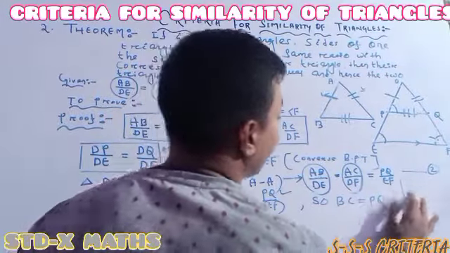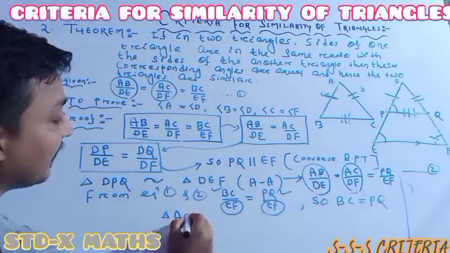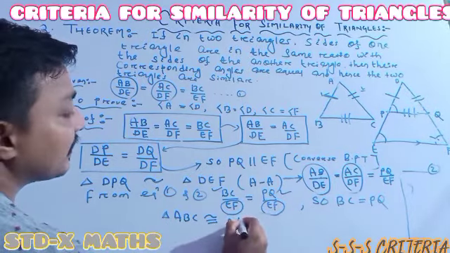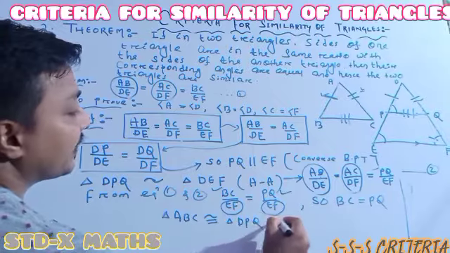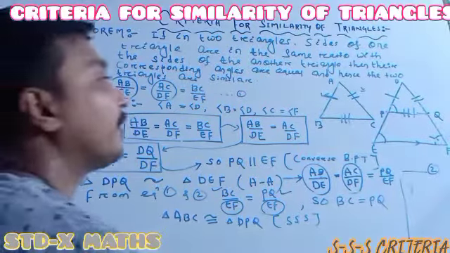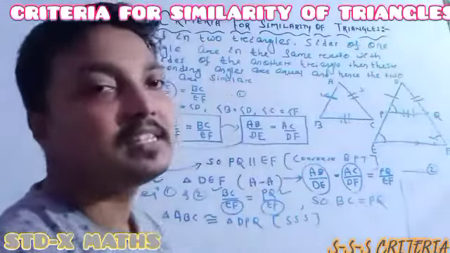Triangle. Otherwise here I am writing. See, triangle ABC is congruent to triangle DPQ according to which criteria? SSS congruence criteria. According to sides, each side is the same as the corresponding side of this triangle.